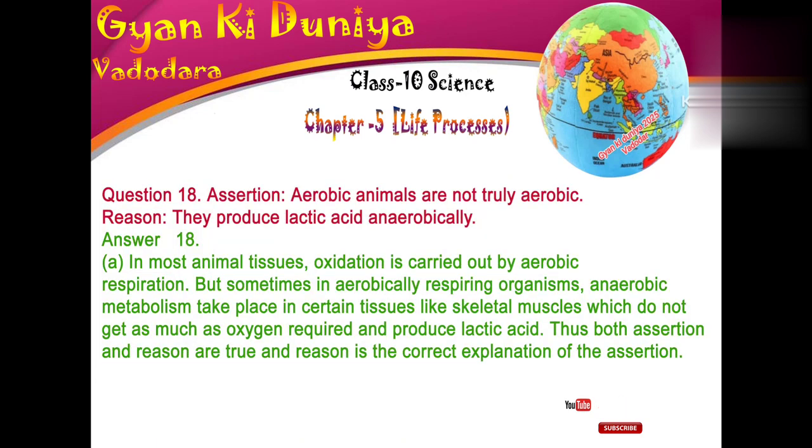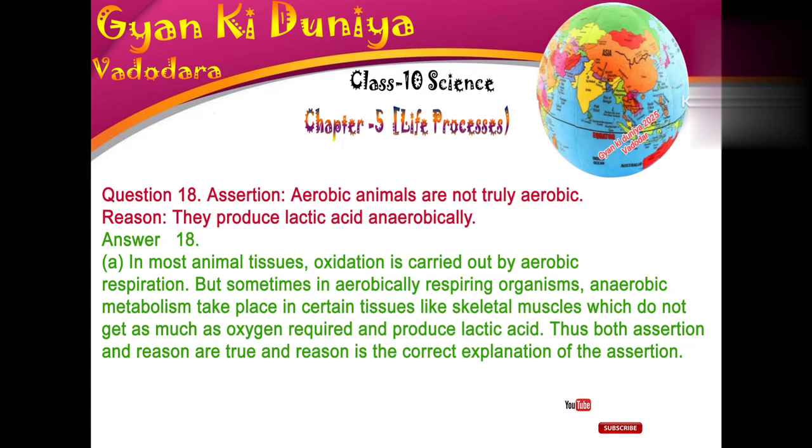Question 18. Assertion: aerobic animals are not truly aerobic. Reason: they produce lactic acid anaerobically. Answer. In most animal tissues, oxidation is carried out by aerobic respiration.